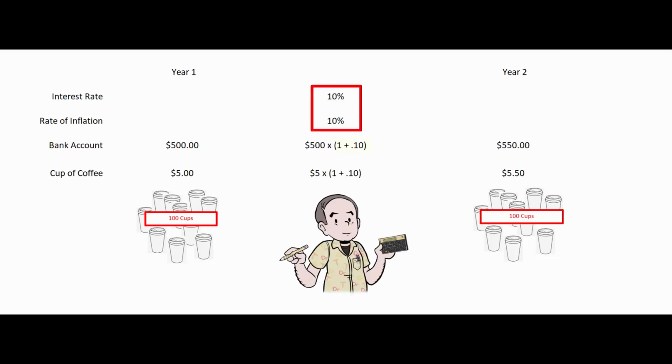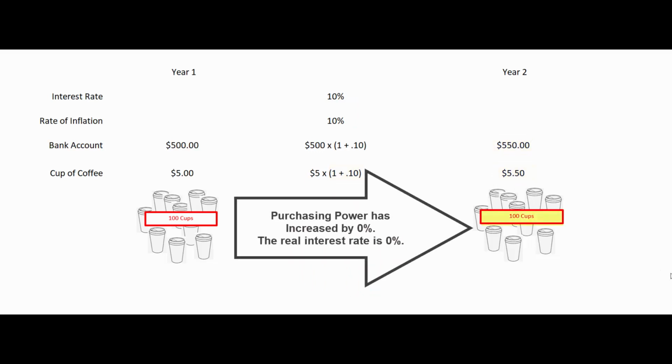Well, my bank account has grown to 550. 500 times 1 plus 0.10 gives me 550. But the cup of coffee has grown from $5 to $5.50. So I can still only buy 100 cups of coffee. My real rate of interest is zero because my purchasing power has not increased at all.